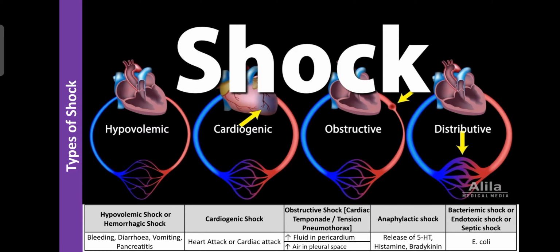And the fourth one is anaphylactic shock. It is one type of hypersensitivity reaction. Due to entry of an allergen into our body, certain local hormones, or autacoids, are released. That is 5-HT, histamine and bradykinin. These are involved in hypersensitivity reactions, and they decrease the blood supply to the organs by causing contraction of the blood vessels. Due to vasoconstriction of the blood vessels, the blood is less supplied to the organs.